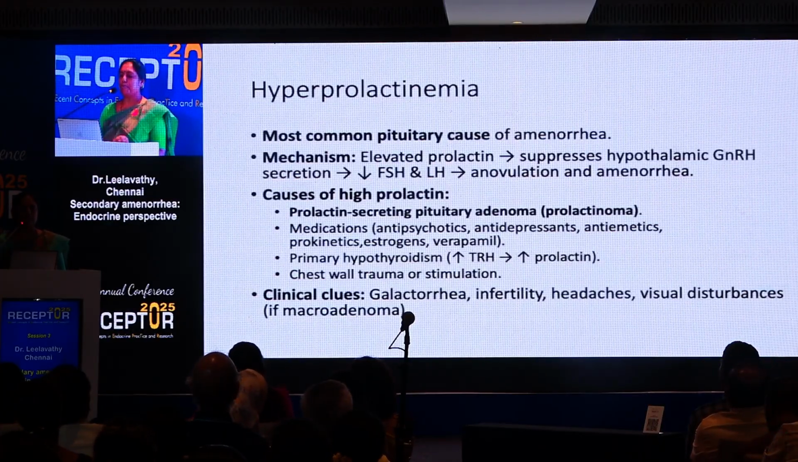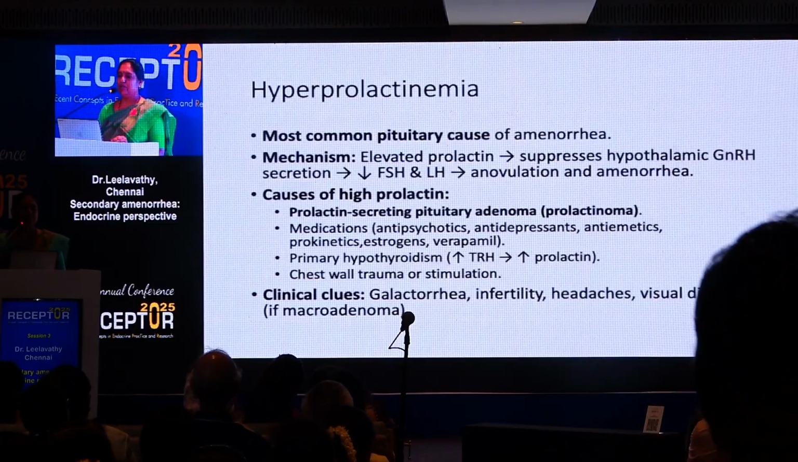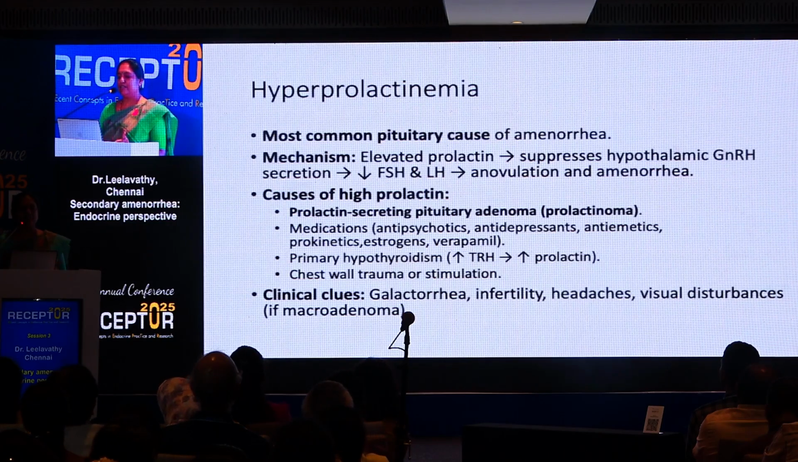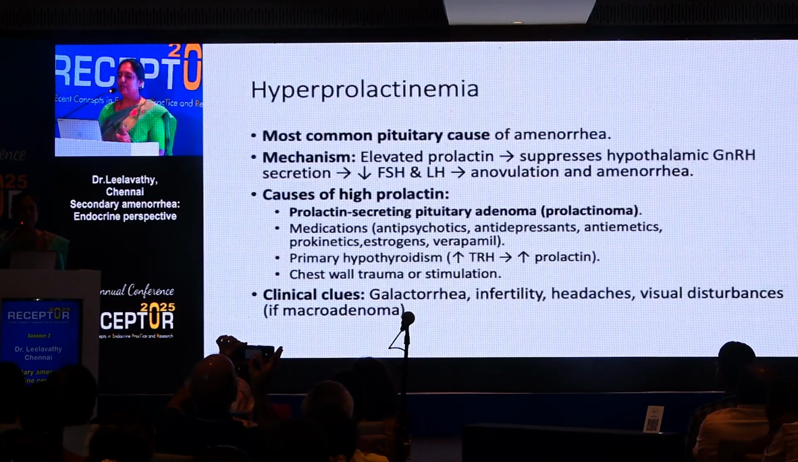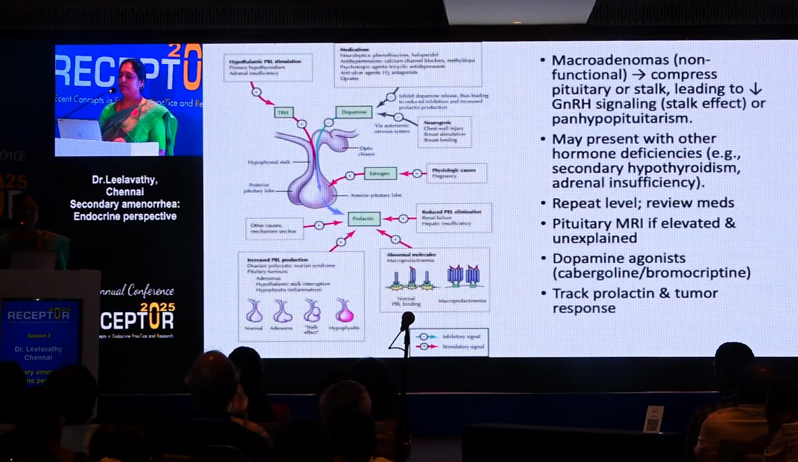and amenorrhea. The other causes of high prolactin are medications, because as soon as a patient with hyperprolactinemia comes in, we have to look at the medications, which include antipsychotics, antidepressants, antiemetics, prokinetics, estrogen, and verapamil. Sometimes we also do a TSH because hypothyroidism causes reduced negative feedback and increases the secretion of thyrotrophin releasing hormone, which increases the secretion of prolactin. Or any chest wall trauma stimulation can also increase the prolactin. Symptom-wise, galactorrhea, headaches, infertility, visual disturbances.